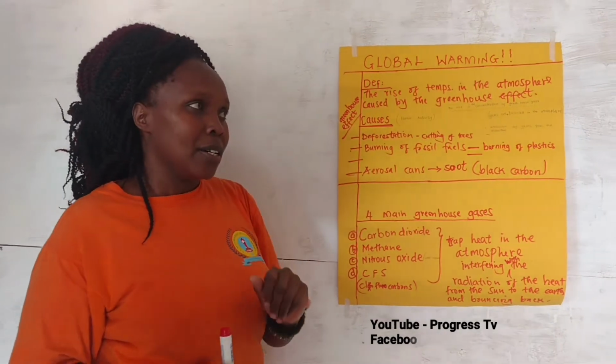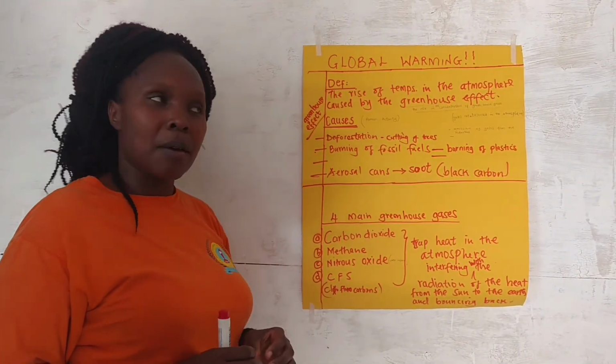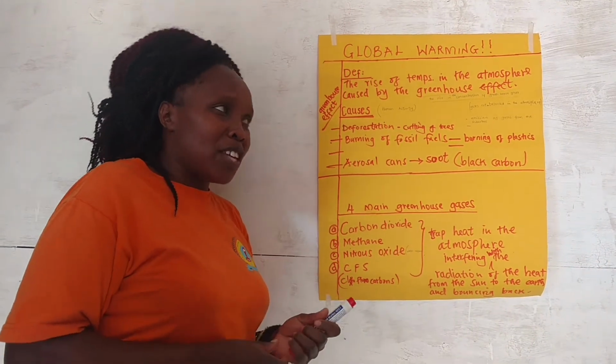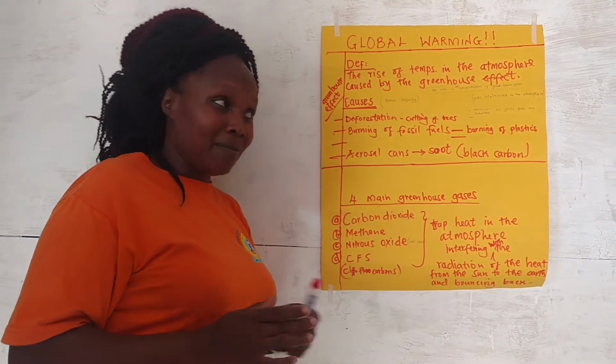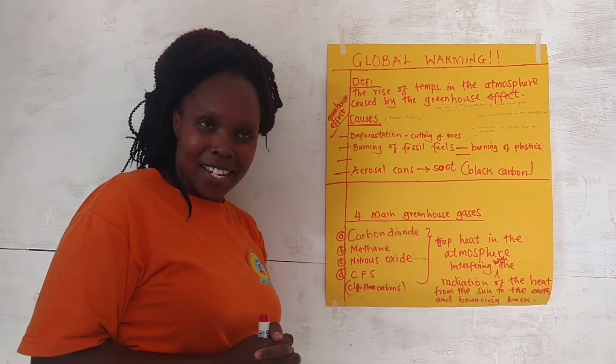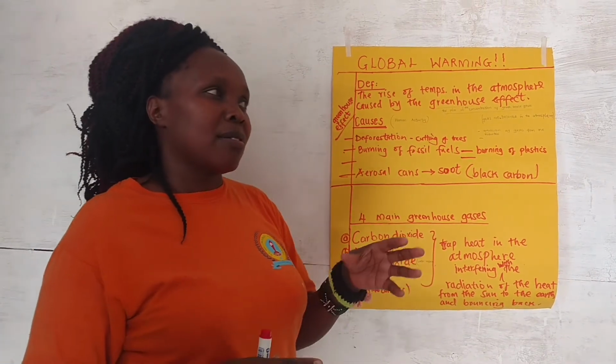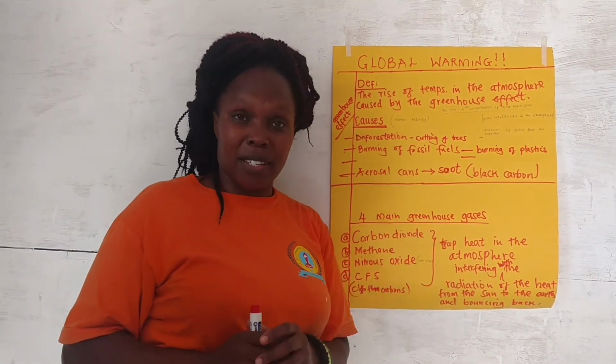Global warming. It is an alarming thing. Because of what? Because if the temperatures are going to rise per day, you know what is going to happen? We cannot sustain to live under abnormal rise of temperatures.